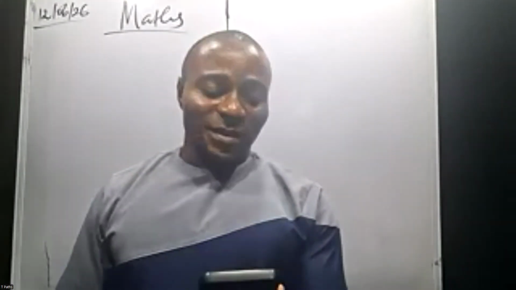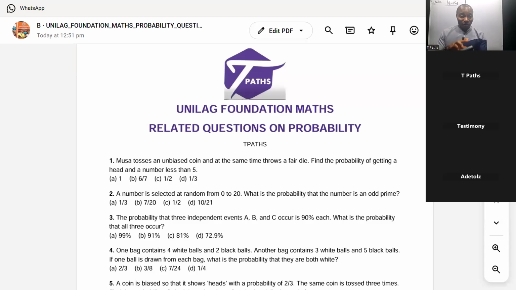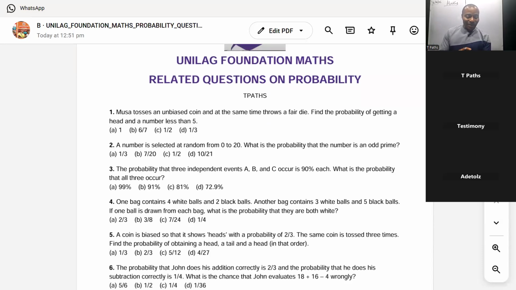Now, question one says Musa tosses an unbiased coin and at the same time throws a fair die. Now, doing two things at the same time. All right? Now, the question says find the probability of getting a head and a number less than 5. Now, tossing a coin and throwing a what? A fair die. All right? So he's actually performing two activities at the same time.